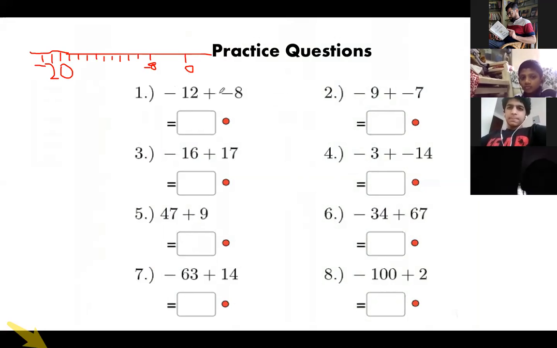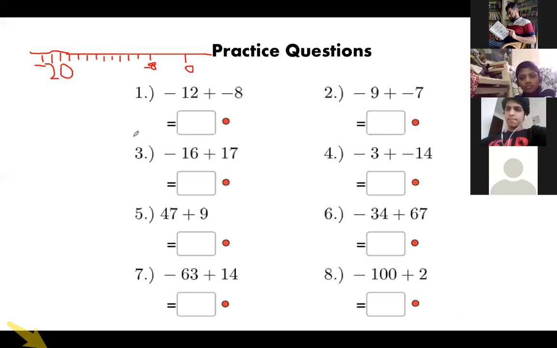So this is minus 12 and minus 8. What is minus 12 and minus 8? Using the number line also, you got minus 20. And if you're not using a number line, just calculate 12 plus 8 and put a minus sign because the majority has the minus sign. Understood? Now you understand how to do these questions. Now tell me, what is minus 9 and minus 7? Minus 16. Yes, it is minus 16. Is it correct, Saklain? Who else was saying the minus 4 answer? Is it clear?